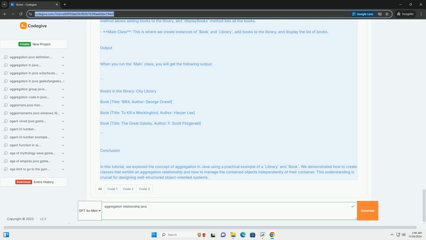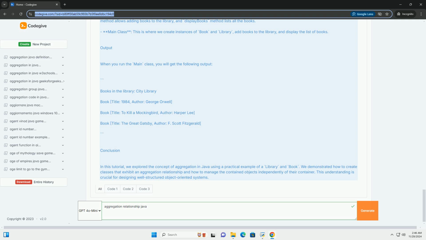Example of aggregation in Java. Let's consider an example of a library and book classes to demonstrate the aggregation relationship. Step 1, create the book class. Step 2, create the library class. Step 3, using the classes. Now, let's create a main class to demonstrate how to use the library and book classes together.